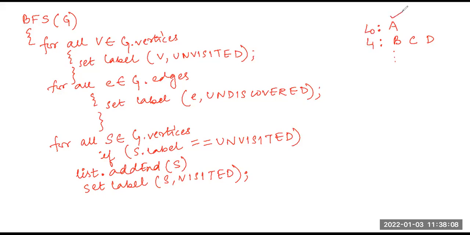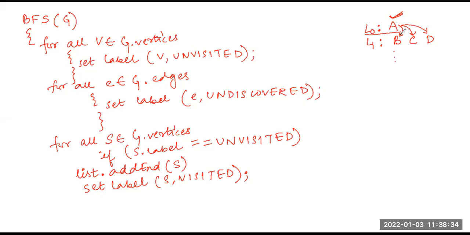I included the start vertex in my first level. Then I removed the vertex from this level and looked at the other vertices which can be reached from it. I see that I can reach B, C and D from vertex A, right?